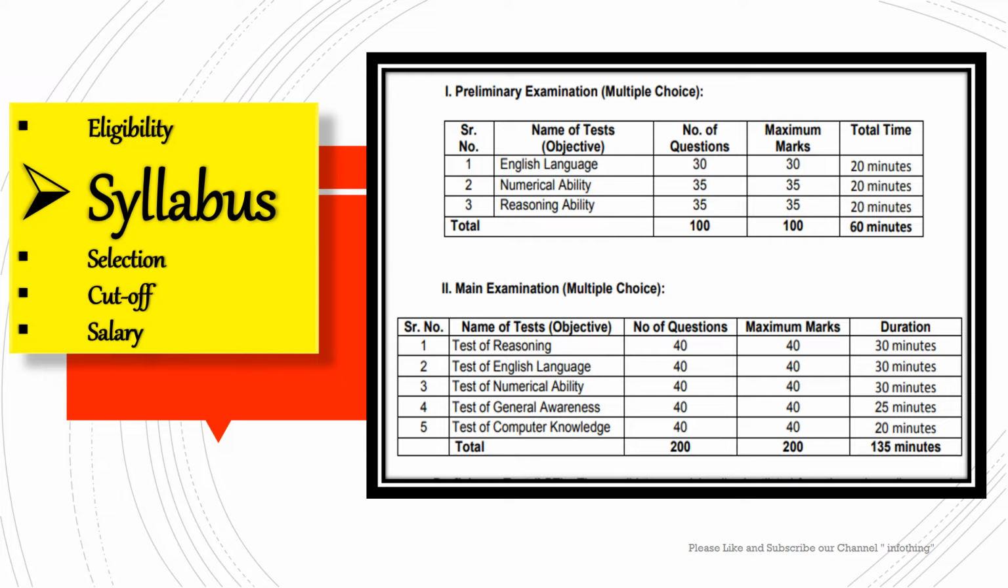So within 60 minutes you have to attempt with accuracy, and the exam will not be that tough. It will be easy only, but if the exam is easy, the cutoff will be higher. So you have to give accurate attempts.